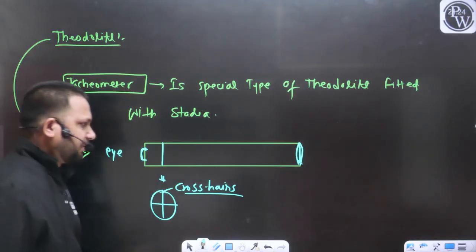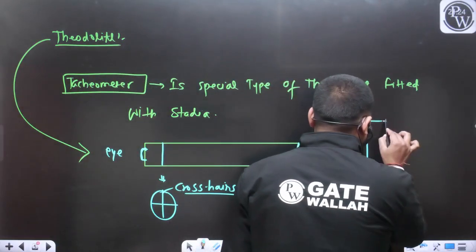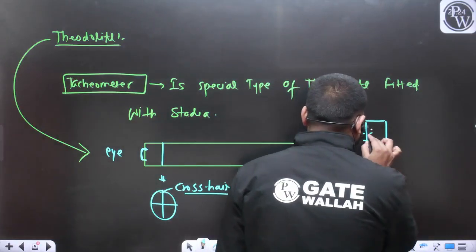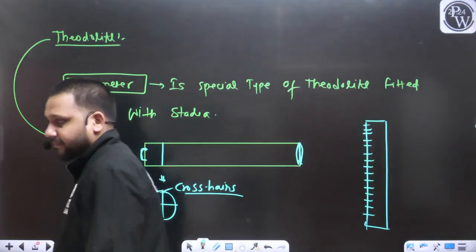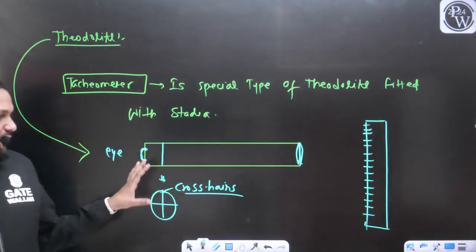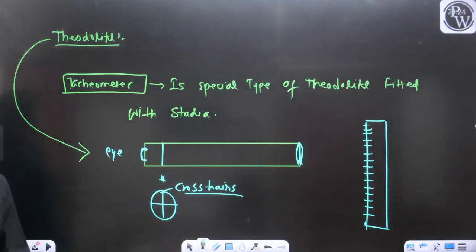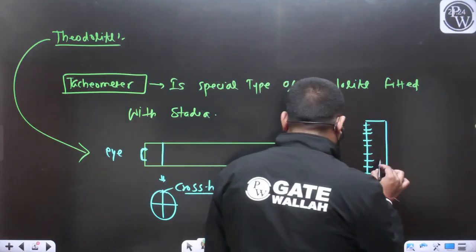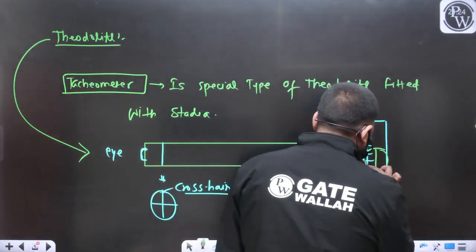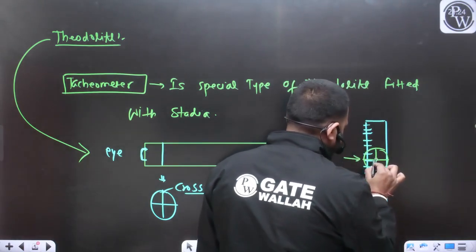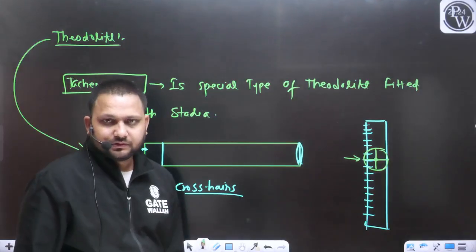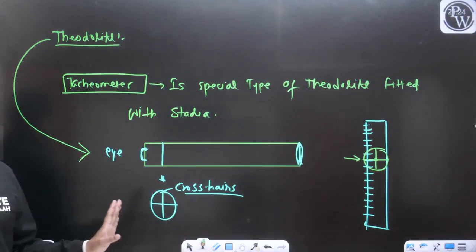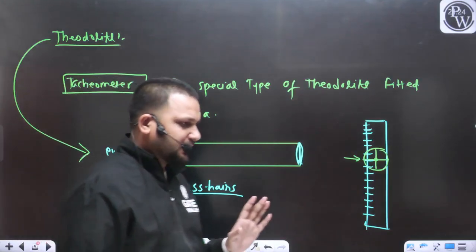For example, this is our staff, and these are the graduations where we take the staff reading. With the help of this telescope, I will take the staff reading corresponding to the intersection of the crosshairs. So I will take this reading. That's why we provided the diaphragm near the eyepiece.